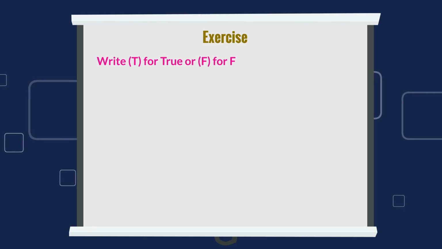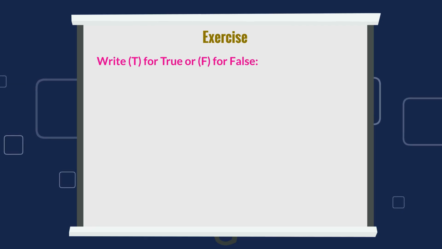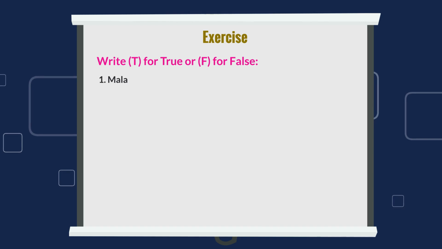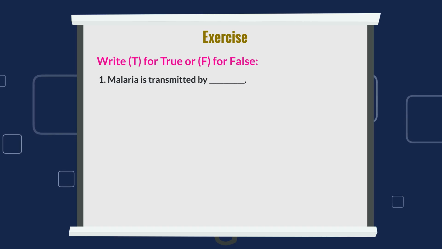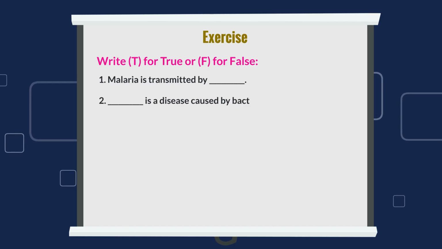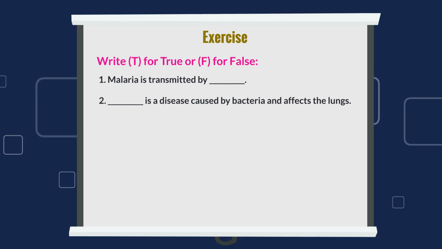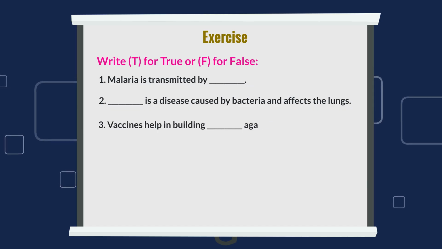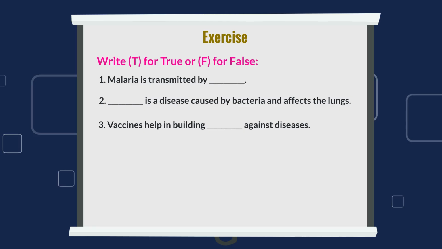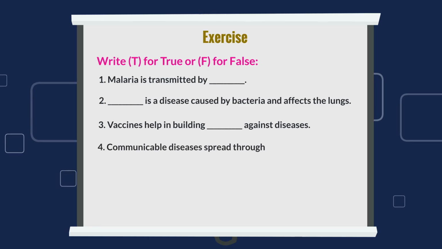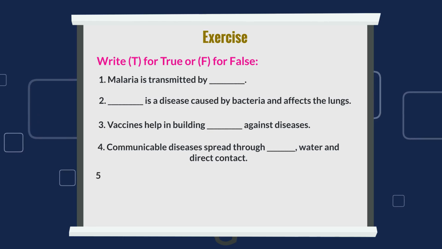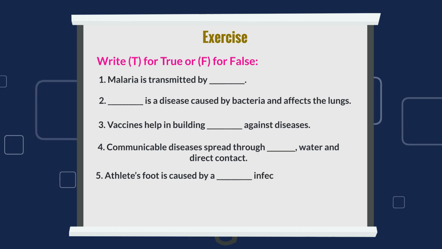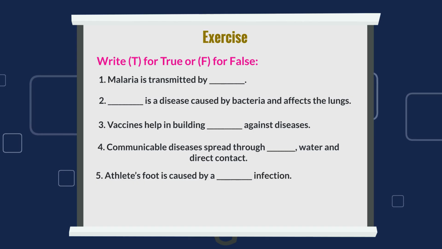Write T for true or F for false. 1. Tuberculosis is spread through contaminated food. 2. Washing hands regularly can help prevent communicable diseases. 3. Chickenpox is caused by bacteria. 4. Malaria is spread by mosquitoes, which are vectors. 5. Vaccines can only prevent bacterial diseases.